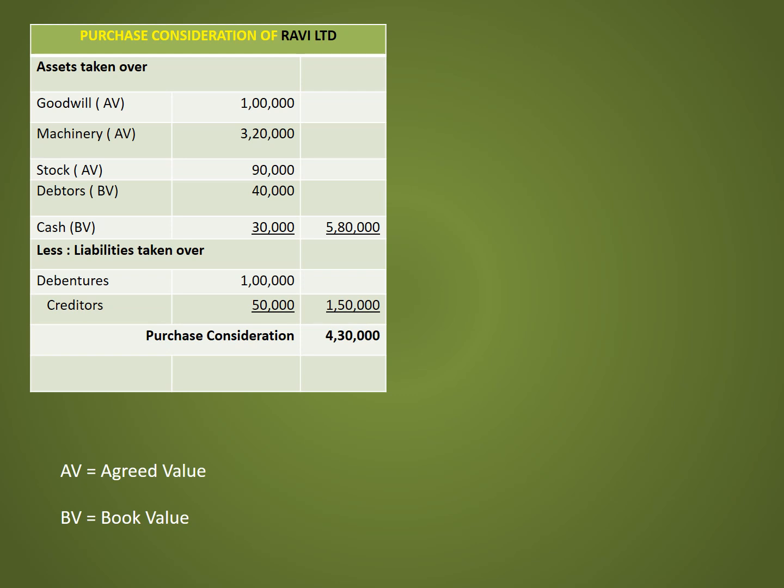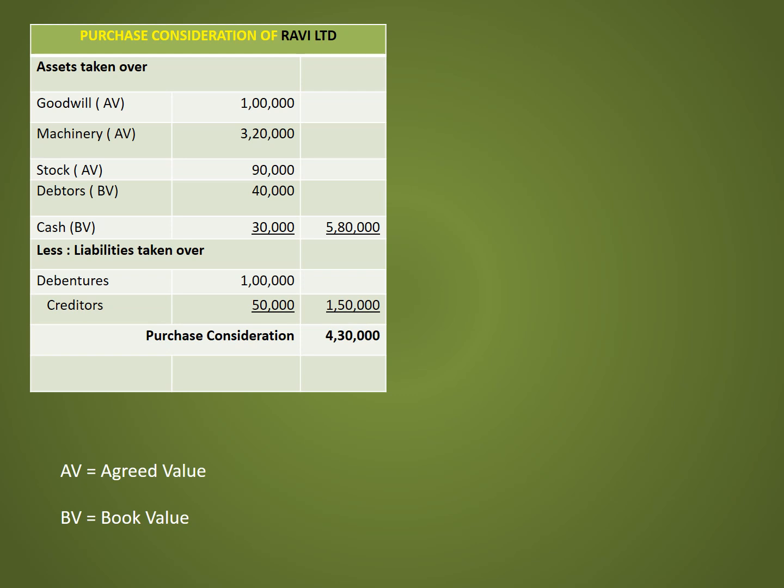Let's calculate the purchase consideration of Ravi Limited. Assets taken over. Goodwill at agreed value 1 lakh. Machinery at agreed value 3,20,000. Stock at agreed value 90,000. Debtors at book value 40,000 and cash at book value 30,000.